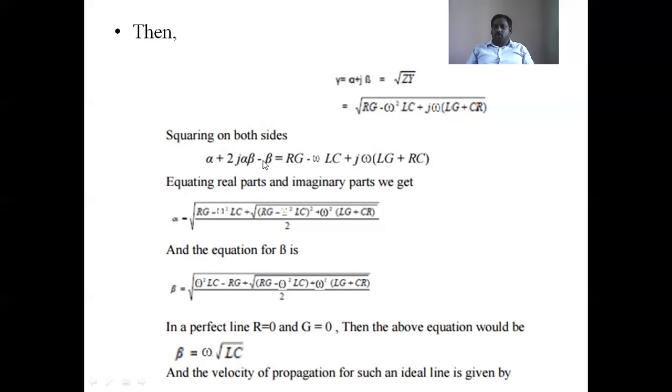Alpha square minus beta square, and this is alpha square plus beta square. It is a quadratic equation. Then we can simplify this. This is the alpha expression, and this is the beta expression.